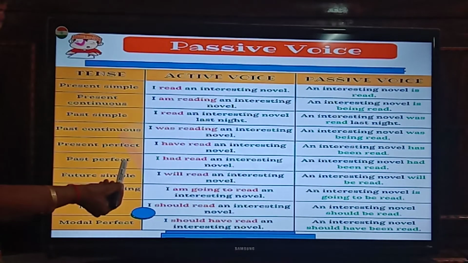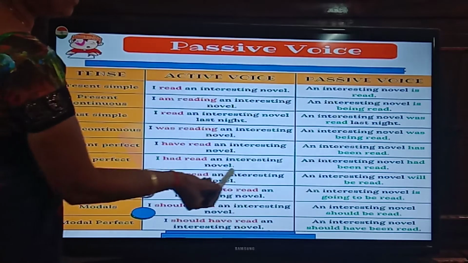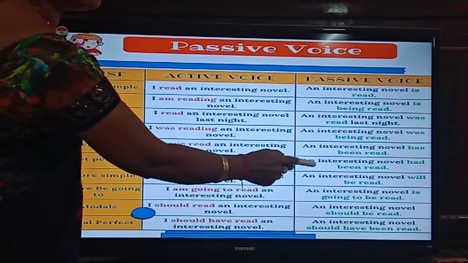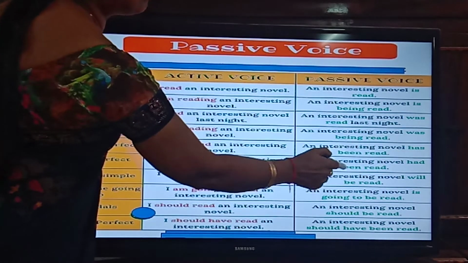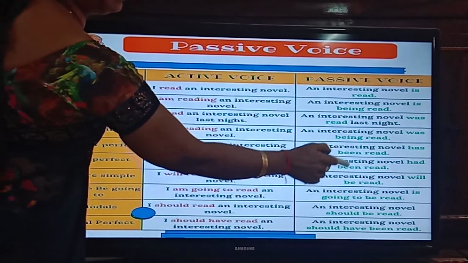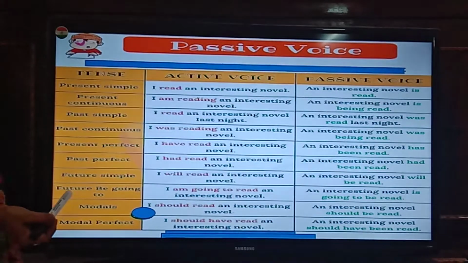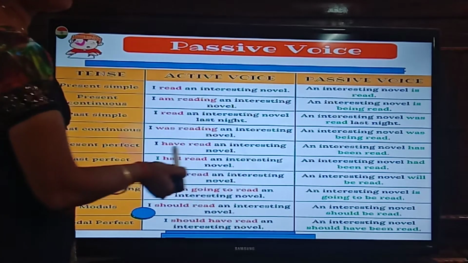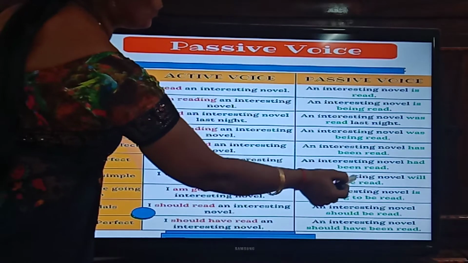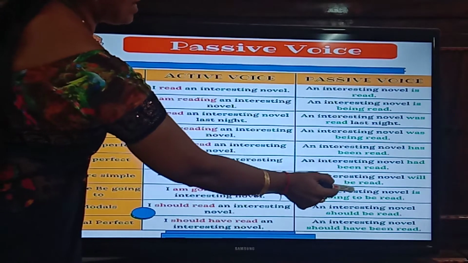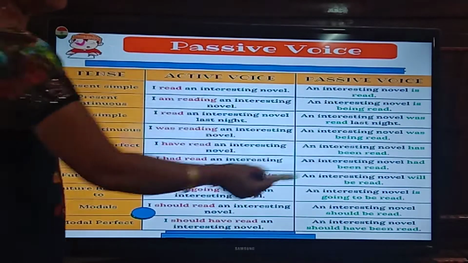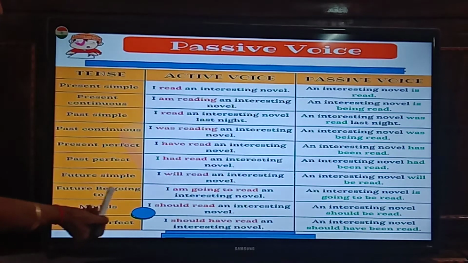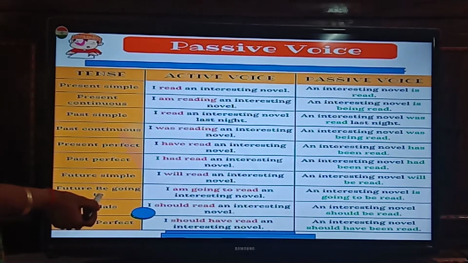Next, past perfect. I had read an interesting novel. Had read. Had plus V3. Past perfect. How does it change? An interesting novel had been read. So notice here, B-E-E-N. Been is used in perfect tenses. Okay. Now simple future. I will read an interesting novel. An interesting novel will be read. So here you are adding B-E after the modal will. Will be read.